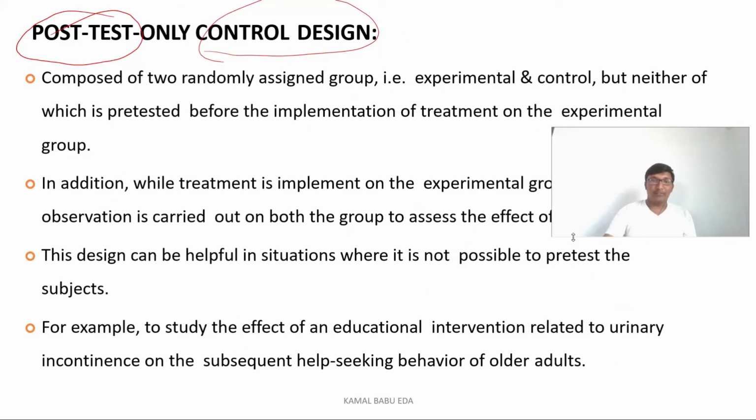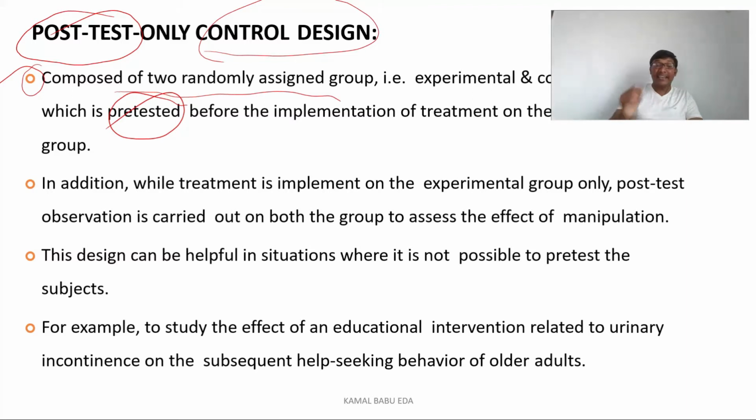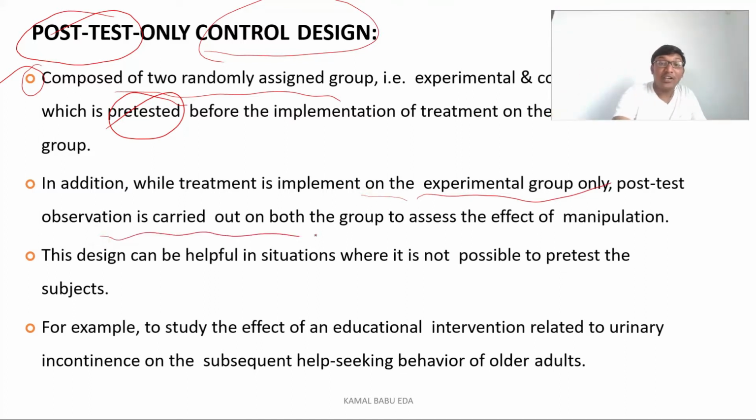If you see here, this post-test design compares two types of randomly assigned groups: we have an experimental group and we have a control group. They do not receive any pre-test before the treatment is implemented. The treatment is only given to the experimental group, and the control group does not receive any kind of intervention. Only post-test observation is carried out in both groups to assess the effect of the manipulation.